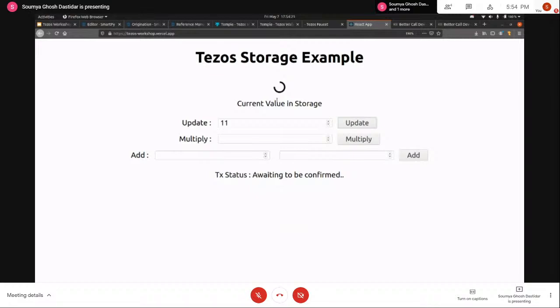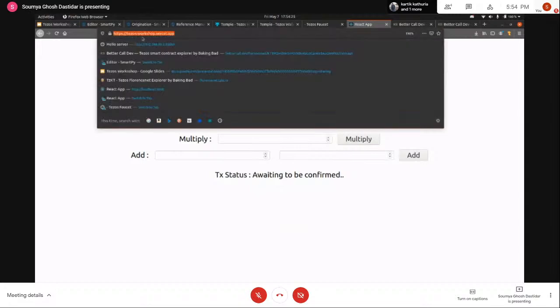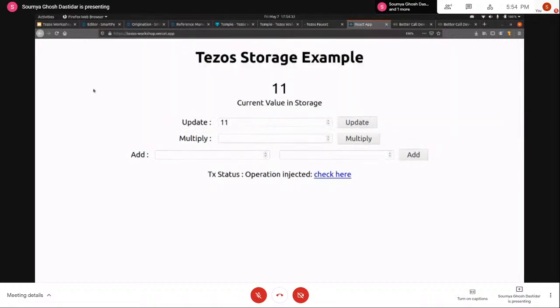And all of those who are watching the live stream, you can actually go to the website, tezosworkshop.versal.app, and you can look at it yourself, and you should see that the value has updated to 11 on your side of the application, because this data is being directly taken from the blockchain right now. So the value of 11 has been persisted in the chain. So if I go ahead and refresh the page, I'll always see 11 as my new value.